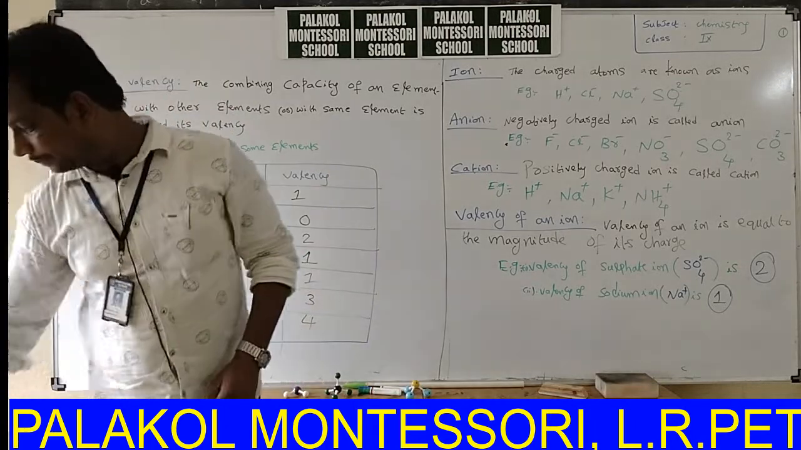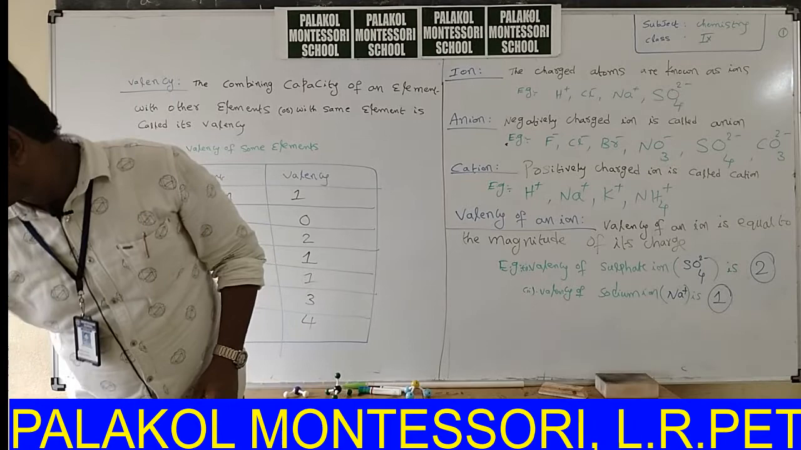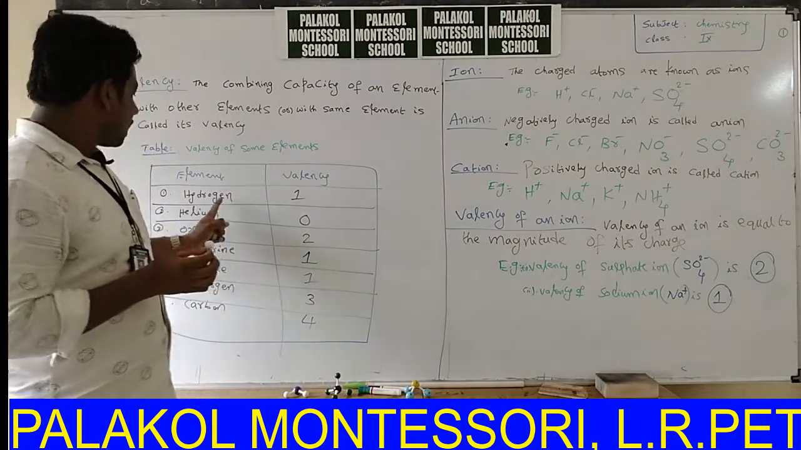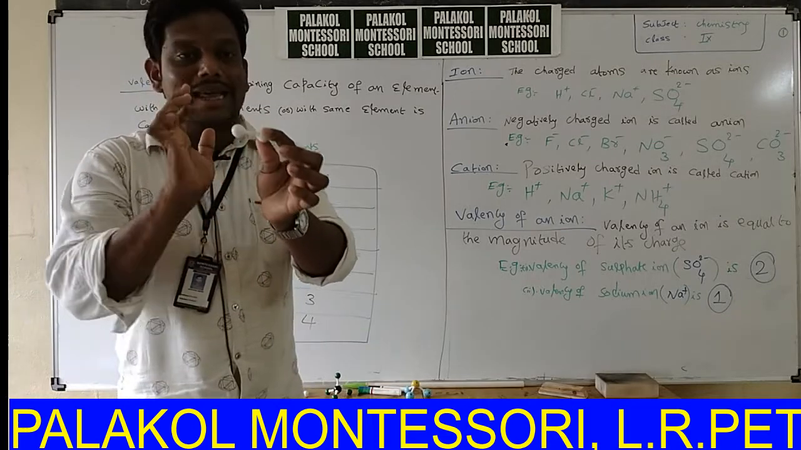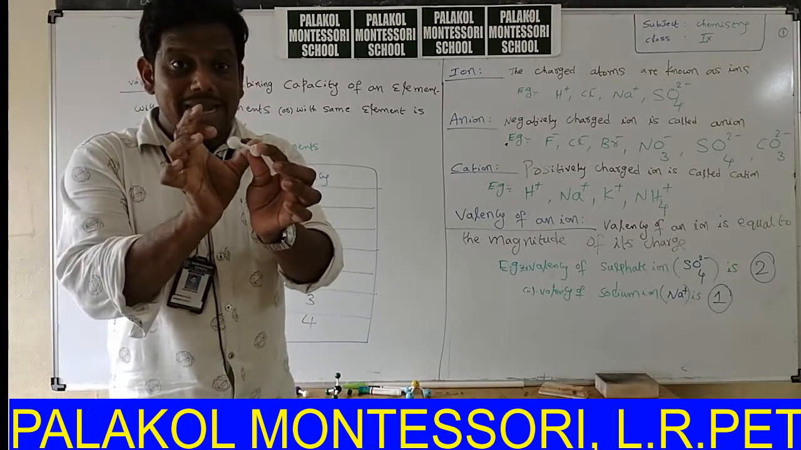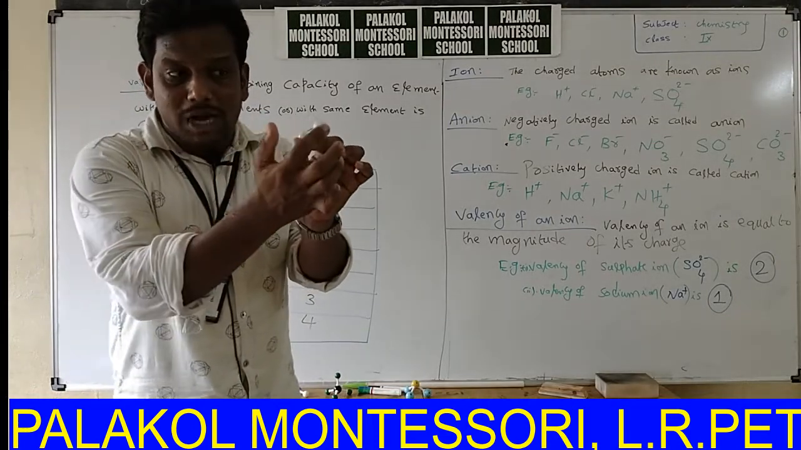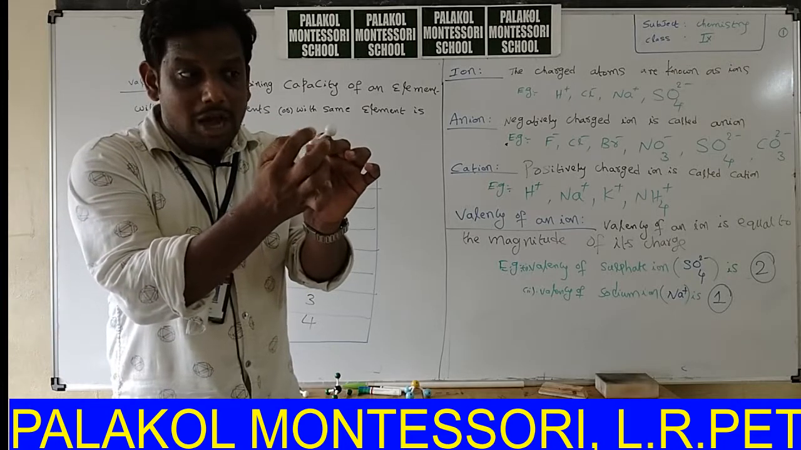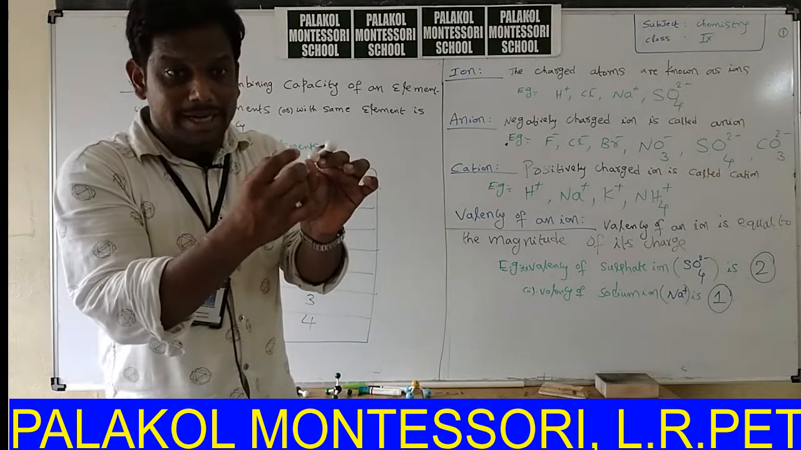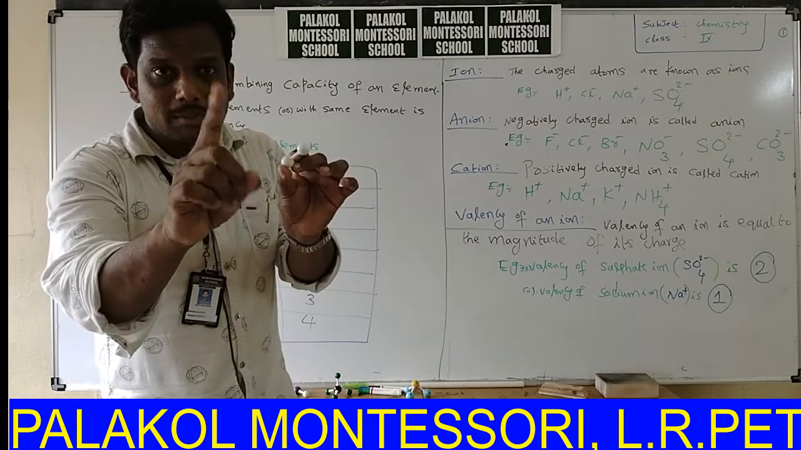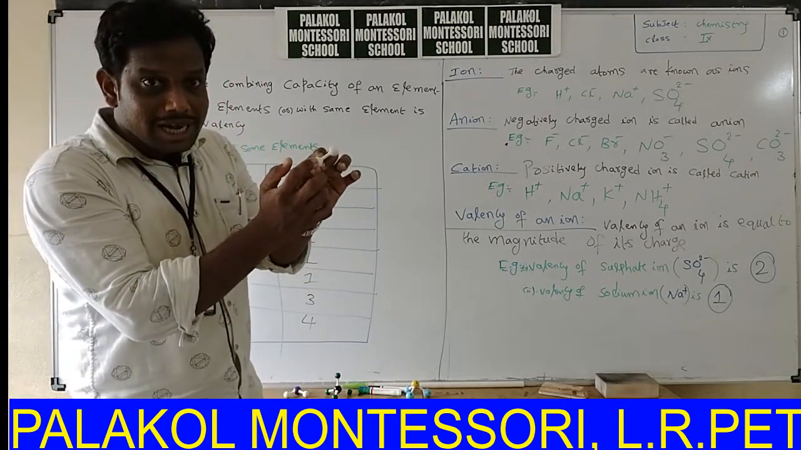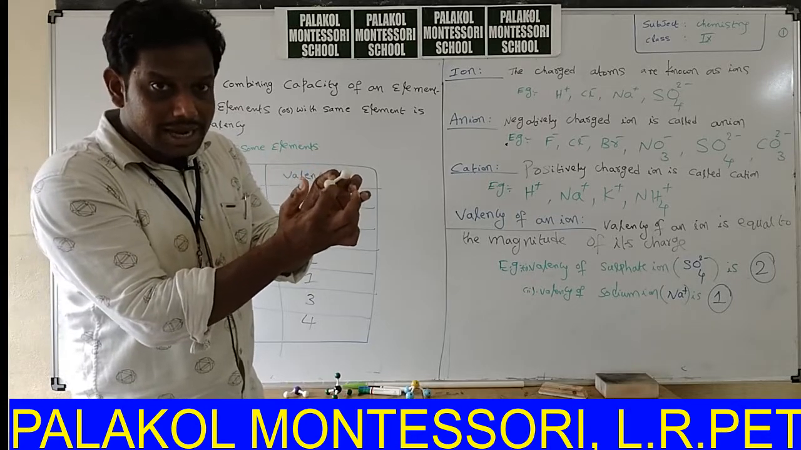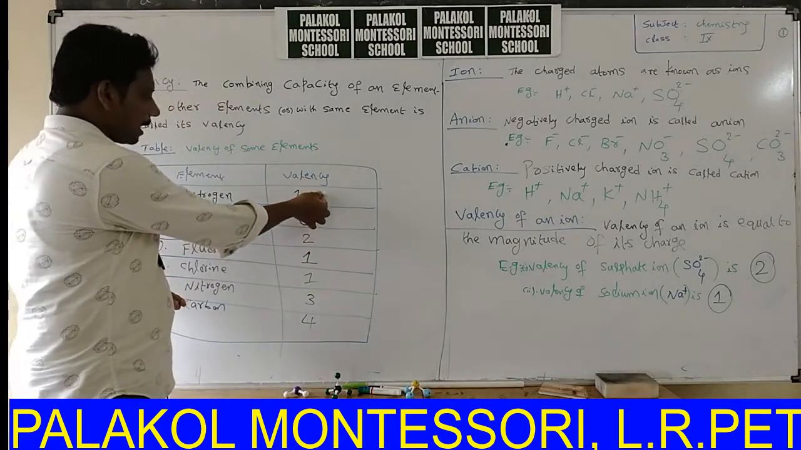Next, what about hydrogen? Say this is one hydrogen atom and this is another hydrogen atom. The combining capacity of this hydrogen atom is only 1. That means it bonds with only 1 hydrogen atom. So the valency of this hydrogen atom is 1. This is for the hydrogen atom.